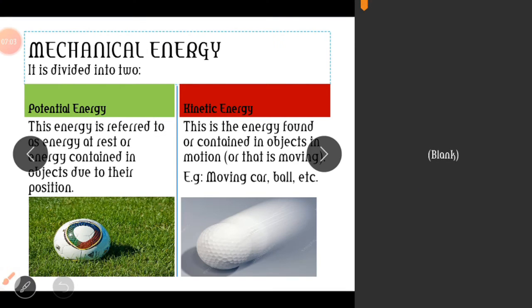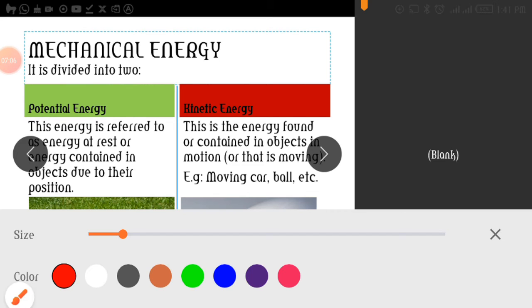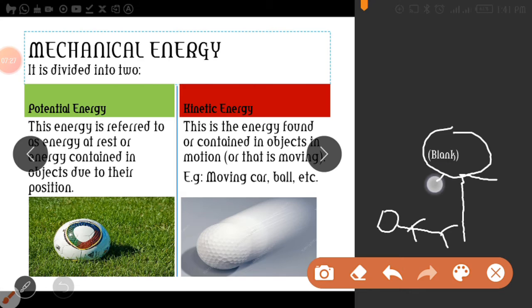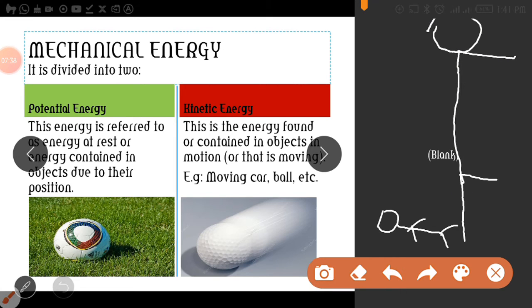Now, I am going to give an illustration of what potential energy means. Let me use you as an instance. If you are here, lying on the floor, and this is a wall, and there is an object here, will you prefer this object to fall on you from this height, or will you prefer an object from this height to fall on you? I know you will prefer the object that was here.